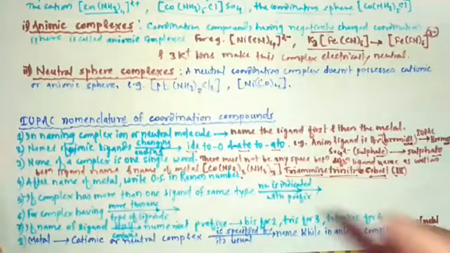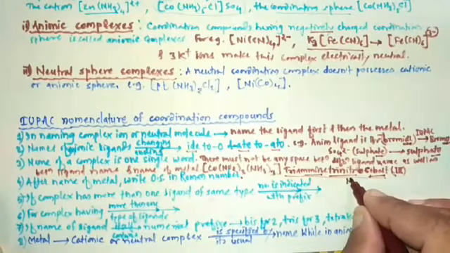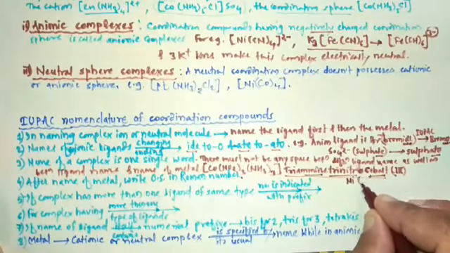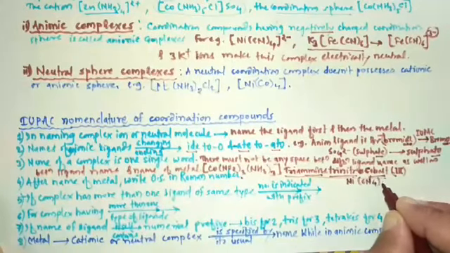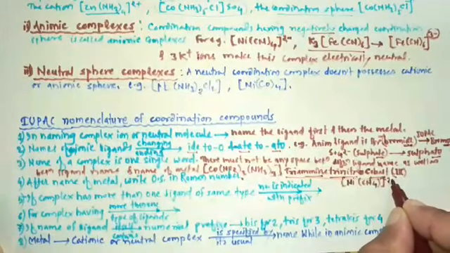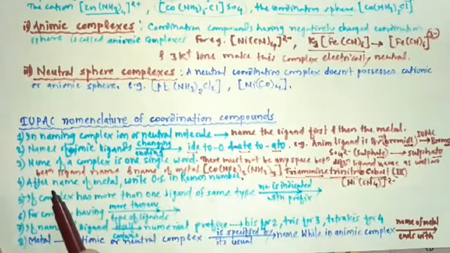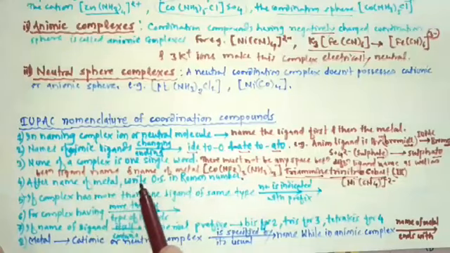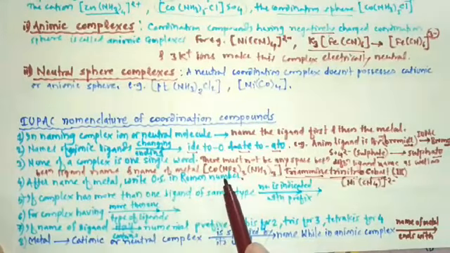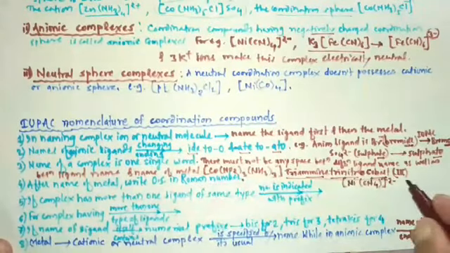See one example. Consider complex Ni with CN 4 times, and this complex has a charge 2 minus. So after the name of metal, write oxidation state in Roman number, which appears in parentheses without any space between metal name and parentheses.